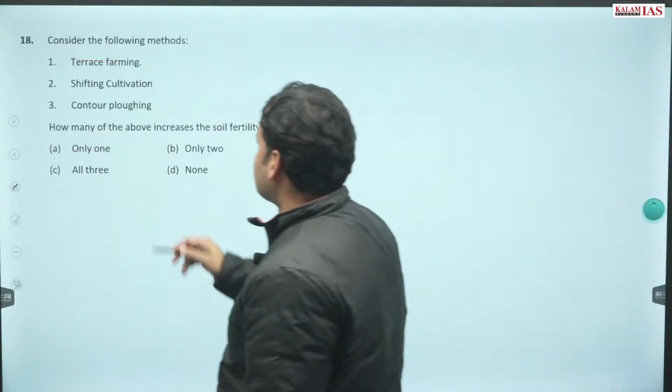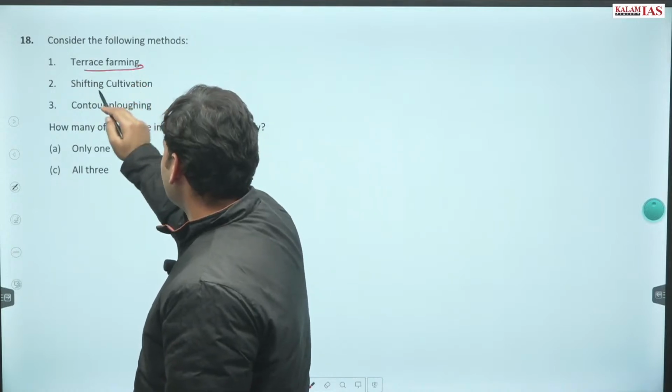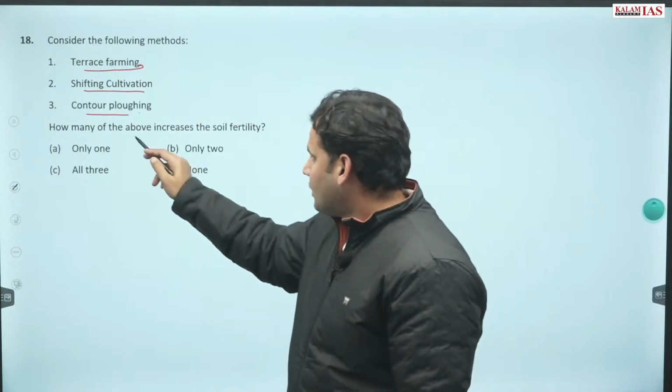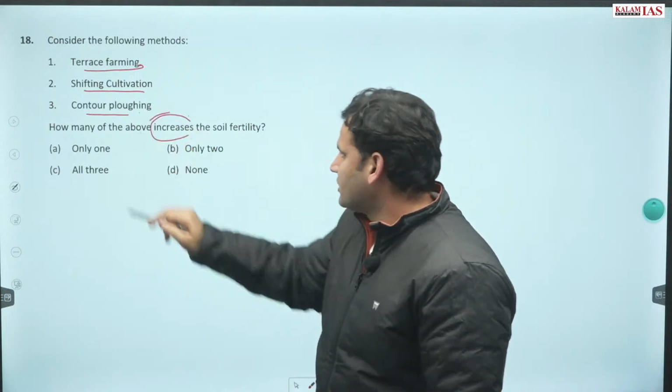Question number 18. Consider the following methods: terrace farming, shifting cultivation and contour plowing. How many of the above increase the soil fertility?